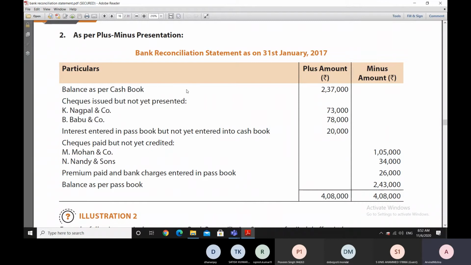So we write the balance as per cash book. As it is a plus balance, it is being written among the plus amounts. If it was a negative balance as per cash book, then it would have been written in the minus column. Now, having done that, whatever amounts have to be added, when we say there is a plus amount, then that would come in the plus column. If there is a minus amount, that would come in the minus column. So when we say add or subtract, we just make the entries like that.